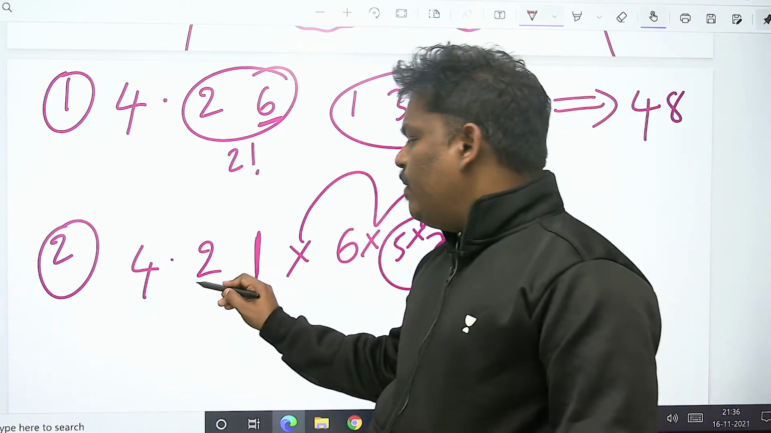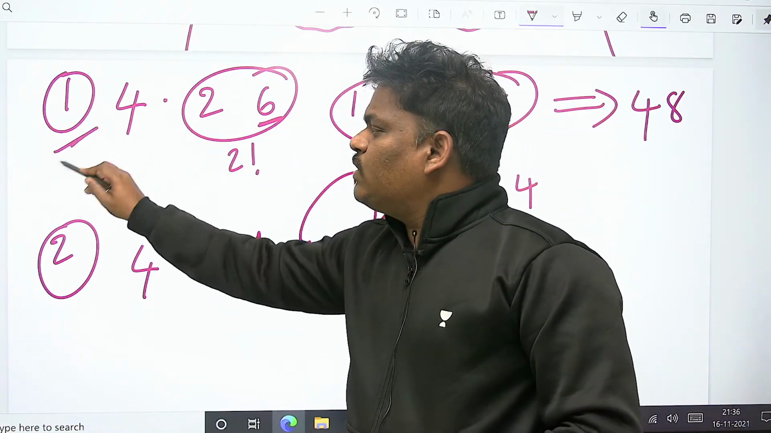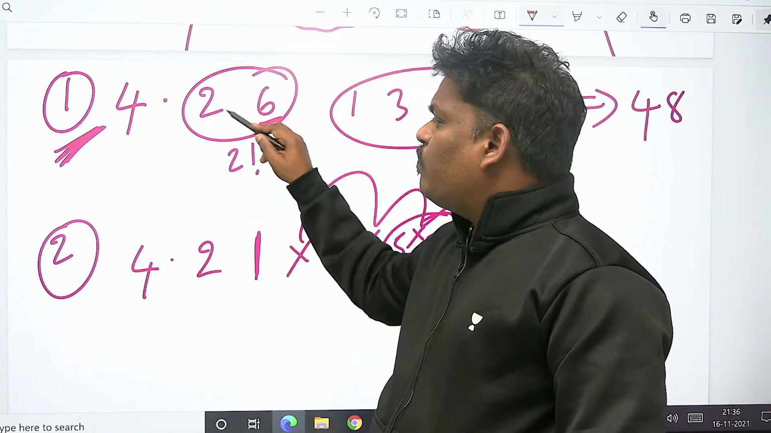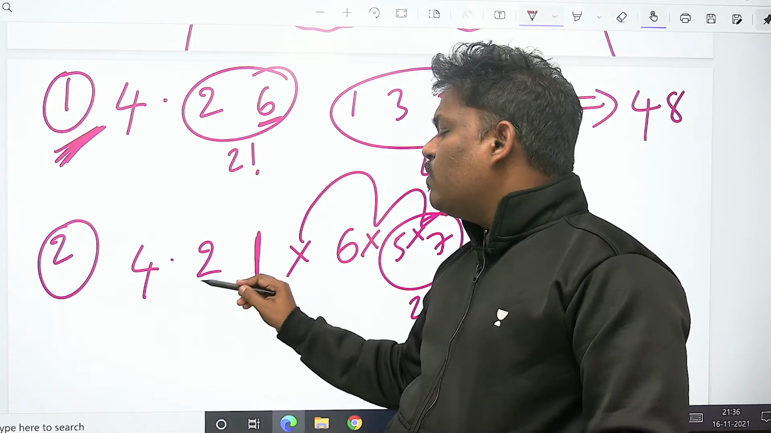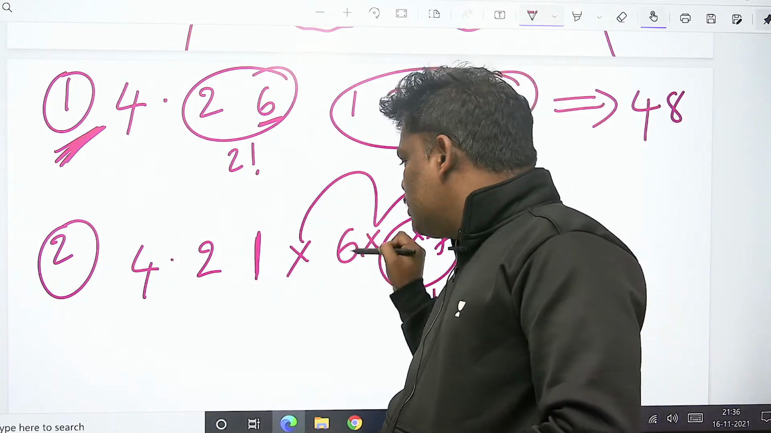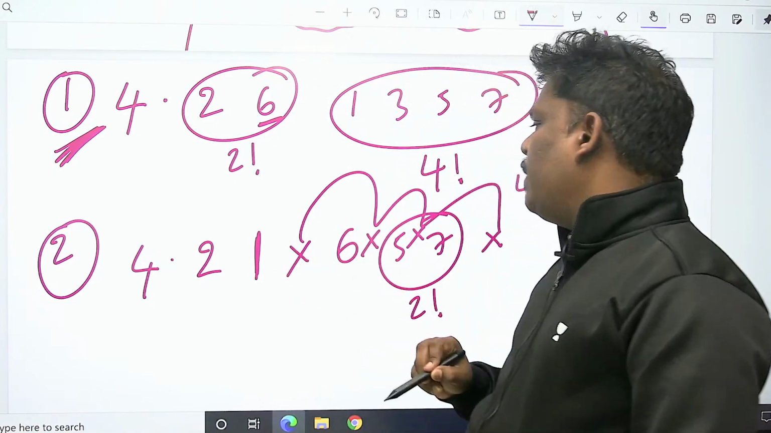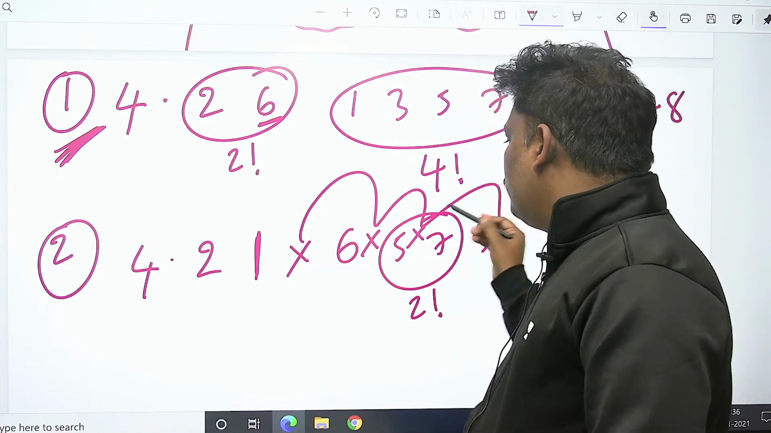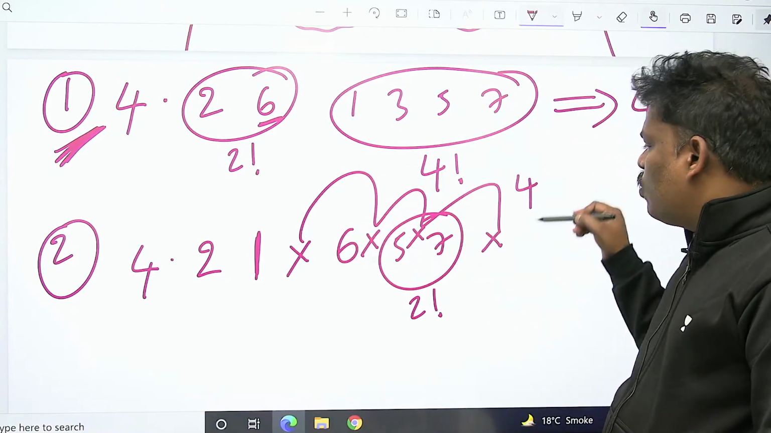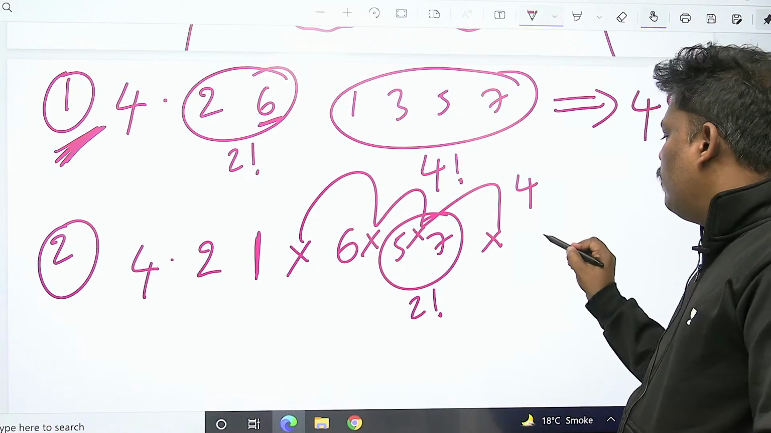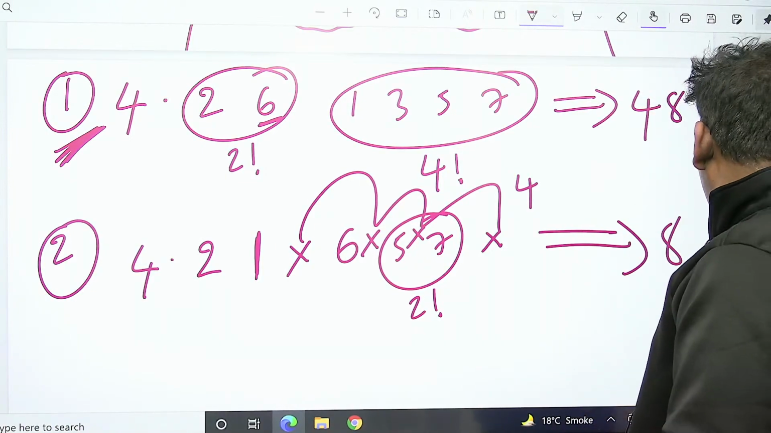After 4, 2 came. Actually 2 and 6, right? In the above answers, in the first possibility, after 4, 2 and 6 came side by side. Now why can't it be like this? After 4, 2, after 2, 6 not came, right? After 2, 1 came, followed by 6 story happened. But what about 3? 3 can come anywhere. So 3 can be kept in 4 places. This is the 2 factorial. 4 into 2 is 8 possibilities. Let's see one more case.